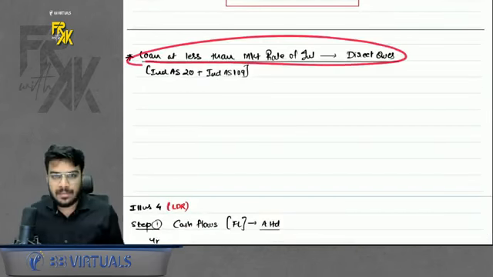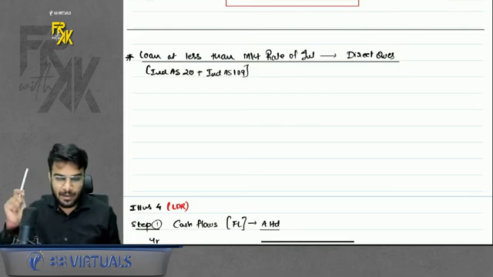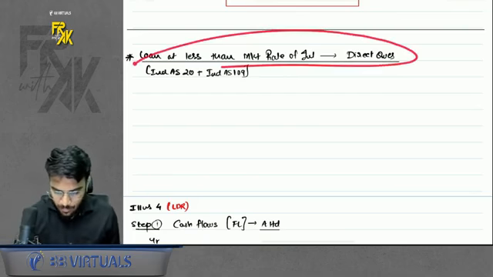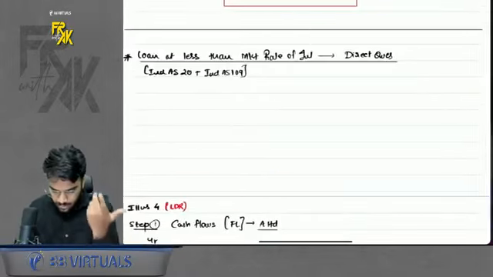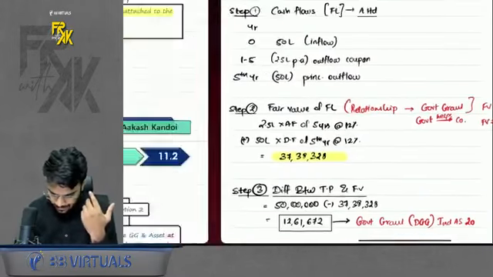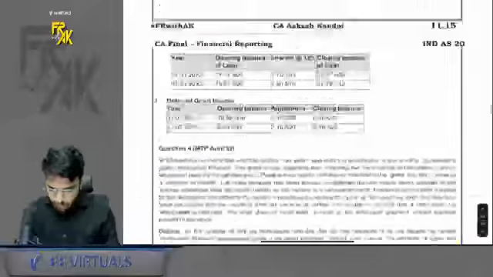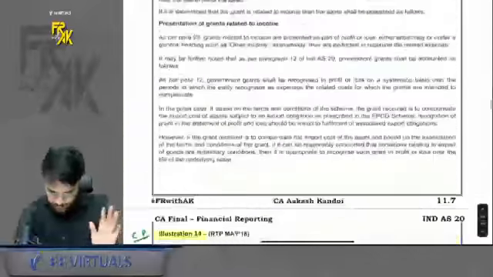The last concept is loan at less than market rate of interest. For this, do you remember we discussed a direct question? What was the direct question? Do you remember we discussed illustration number 4? How to account for this? Come, I will just discuss the same with you.